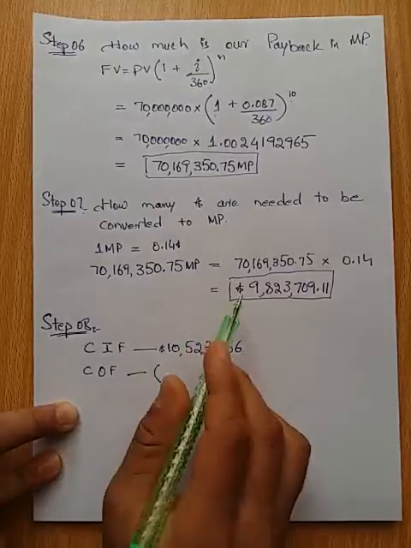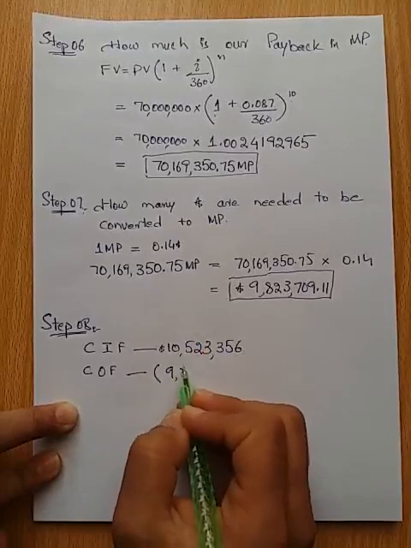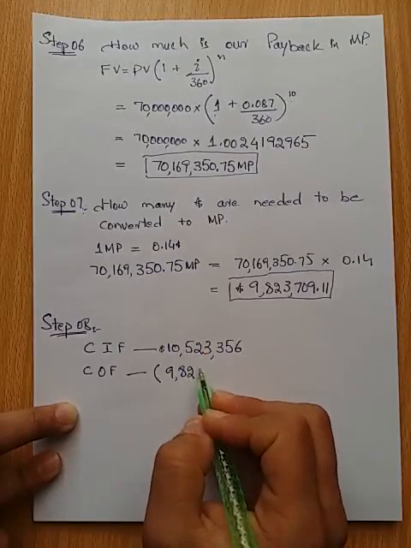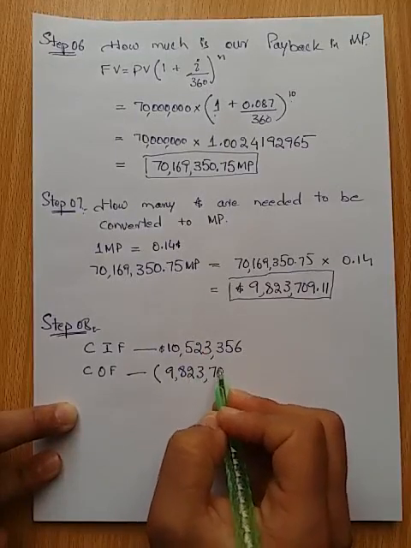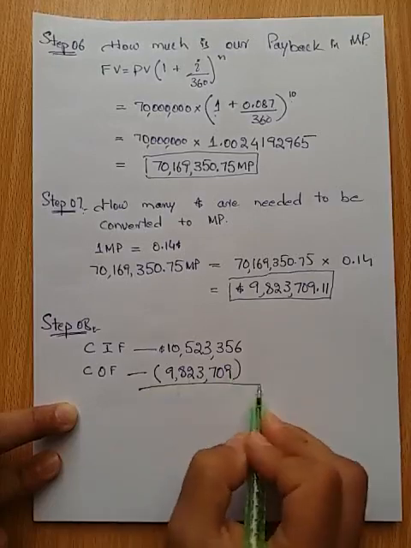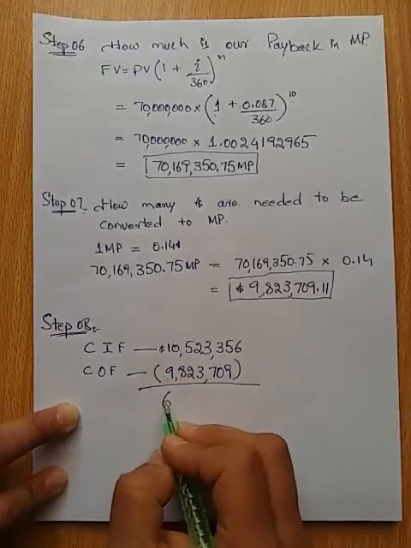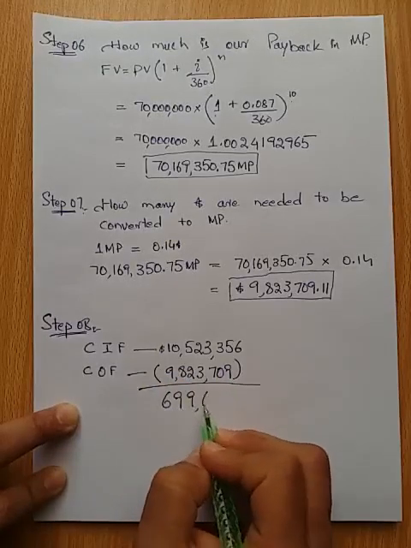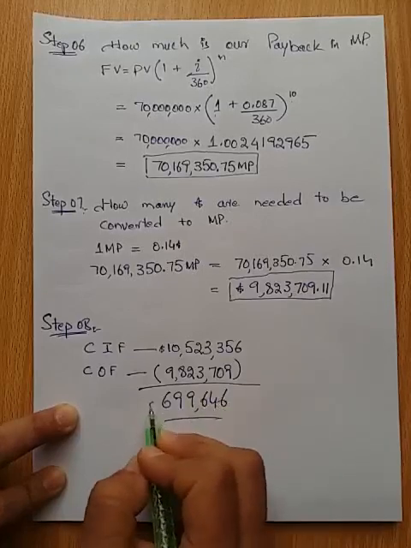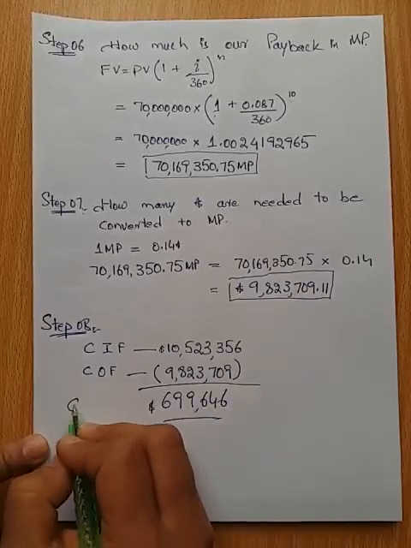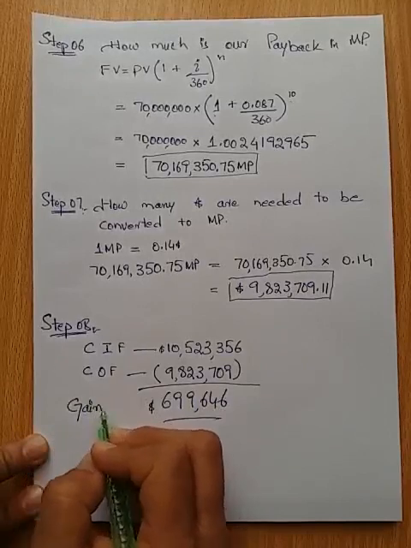Then step number 7 gives 9,823,709, the rounded figure. When you subtract it, you get $699,646 as your gain. You can call that a capital gain due to currency.